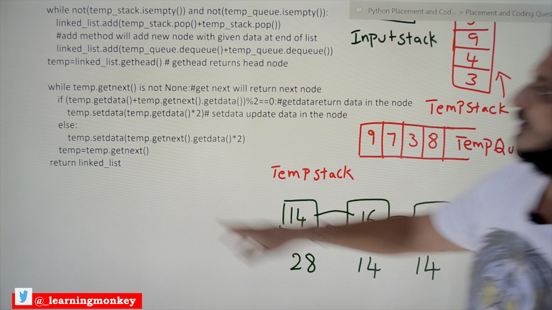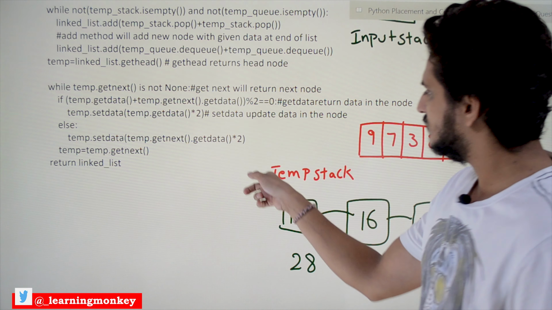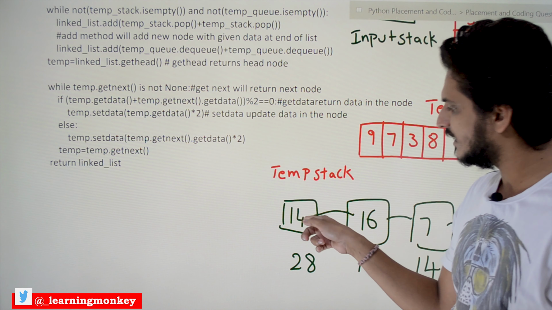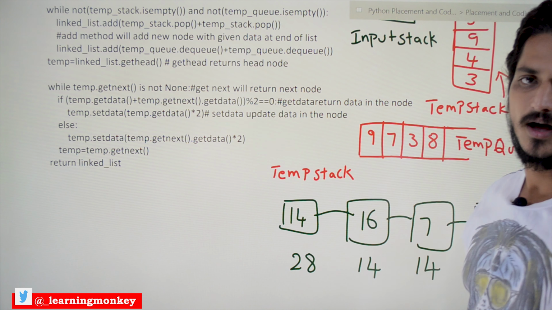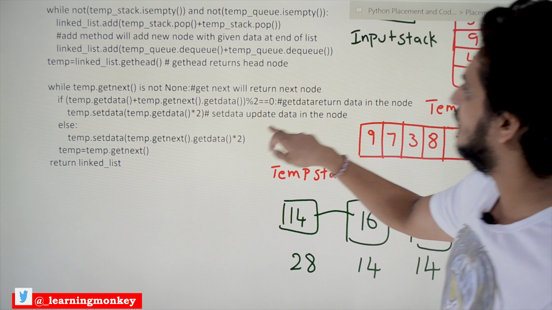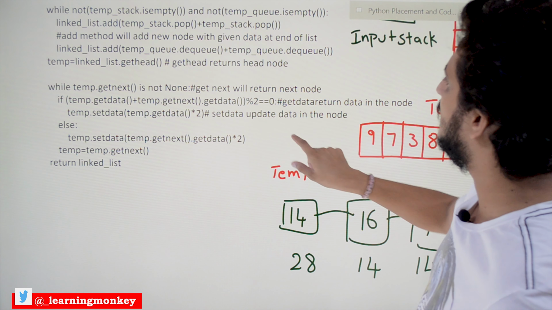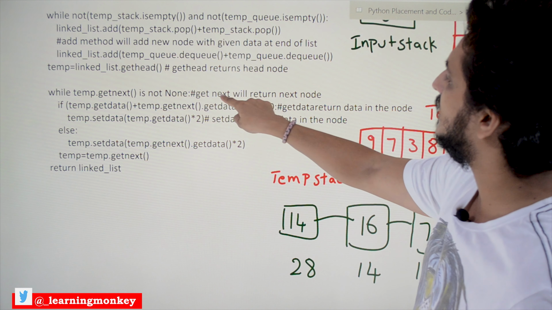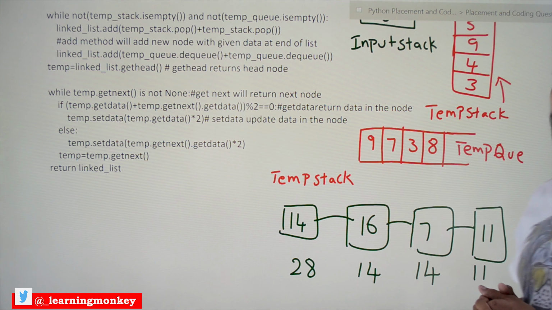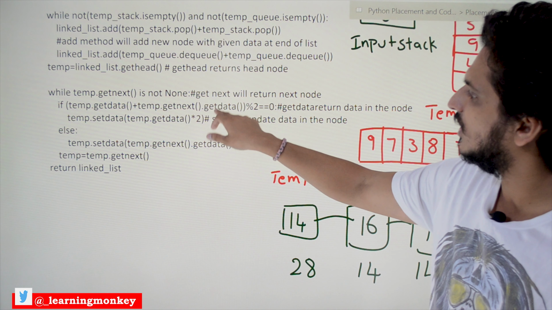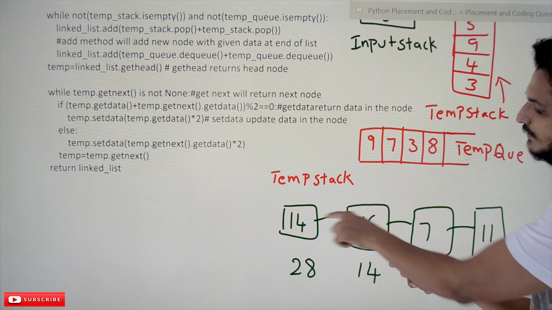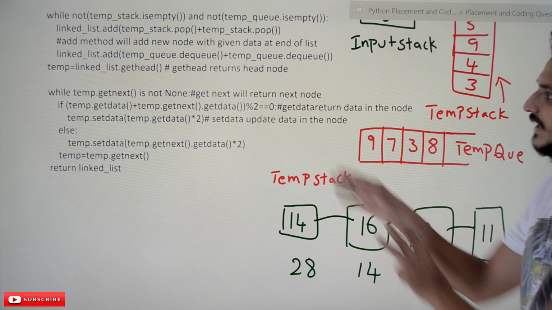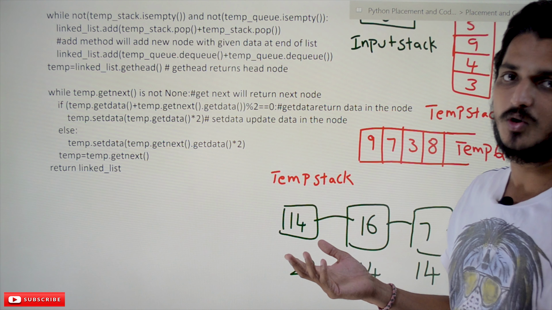So what they are doing here: temp dot get data, where temp is pointing to this node, data means 14, plus temp dot get next dot get data. Get next will return the next node address. Temp dot get next dot get data means the next node, data means 16. 14 plus 16, what's the value? 30. 30 modulus 2 is equal to 0. Yes, 30 modulus 2 is equal to 0.